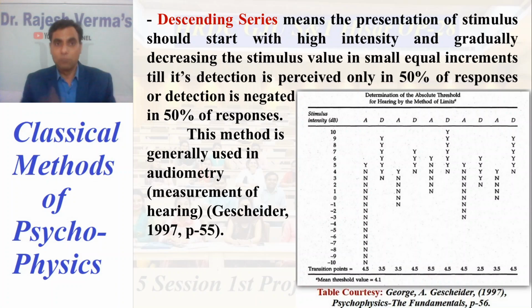So both ascending and descending series are concepts of this method. Either the individual detects the stimulus in 50% of the trials or negates it in 50% of the trials. This is the descending series, and this is the method of limits.